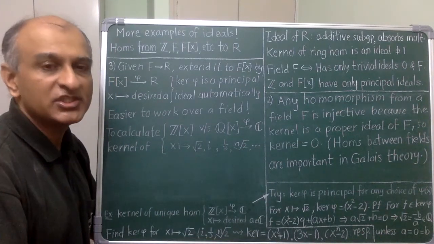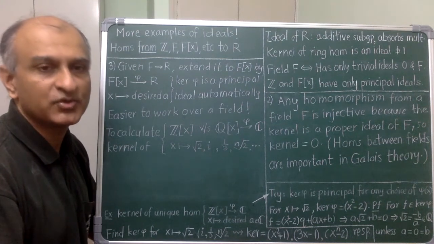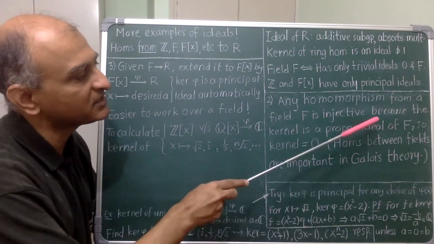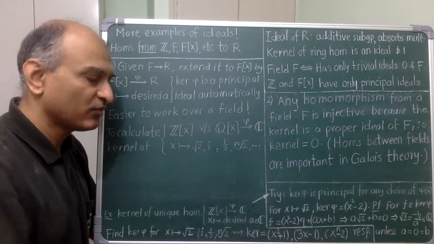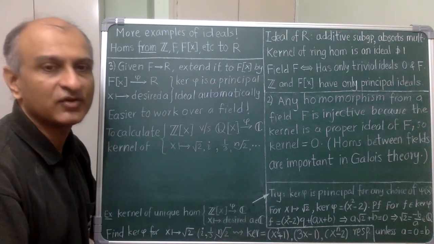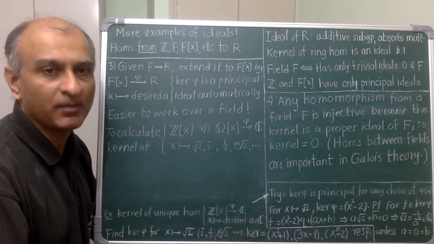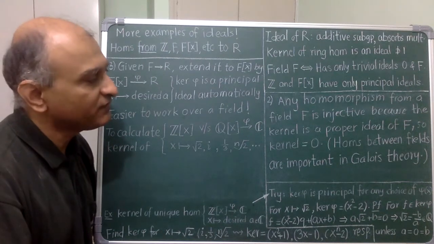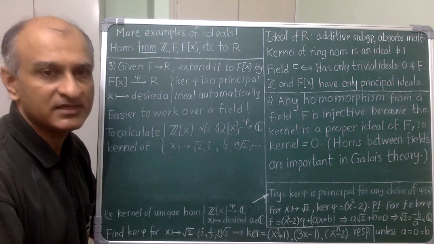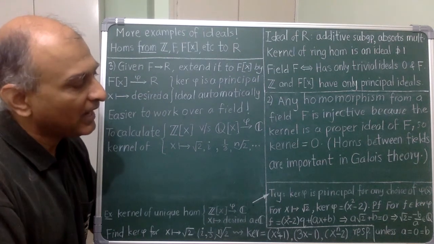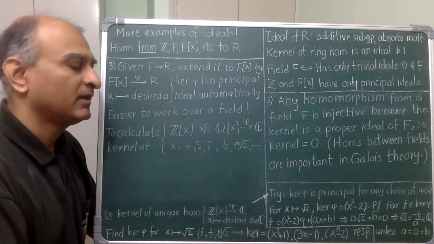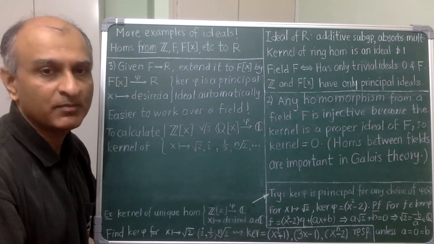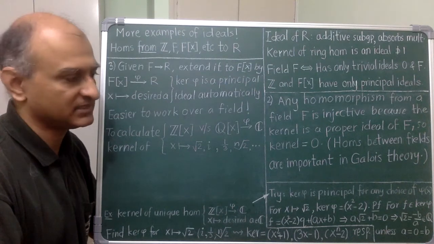Two comments. One, you can do this proof by hand from first principles and maybe you should try. But you need to attain a state of mind in which this proof appears natural to you. In this state of mind, homomorphisms and ideals are your friends, and so you should feel free to call upon them whenever required without hesitation. Second comment, because of injectivity, homomorphisms between fields are often called field embeddings, and they are important in Galois theory. In fact, the foundations that we are building right now serve as a springboard to launch into Galois theory, as I hope you will see.